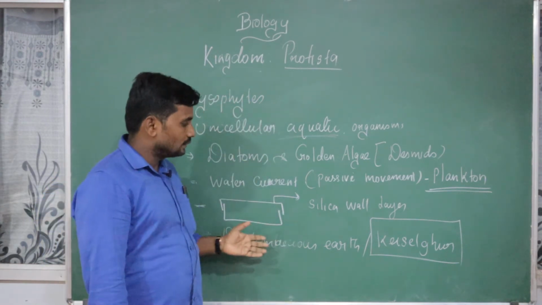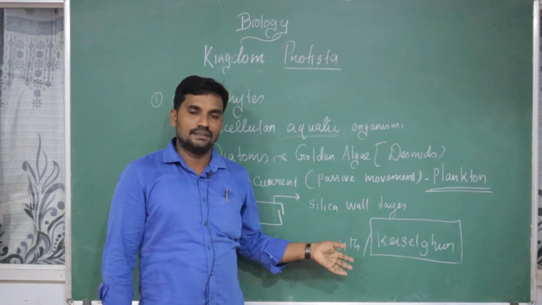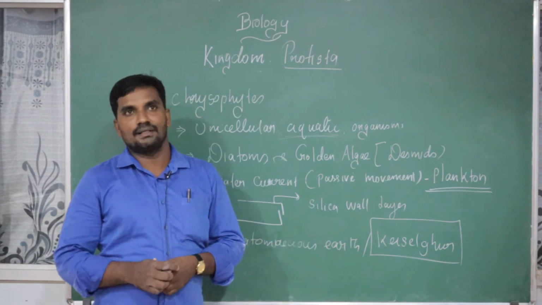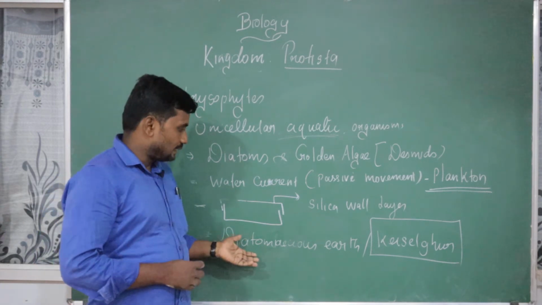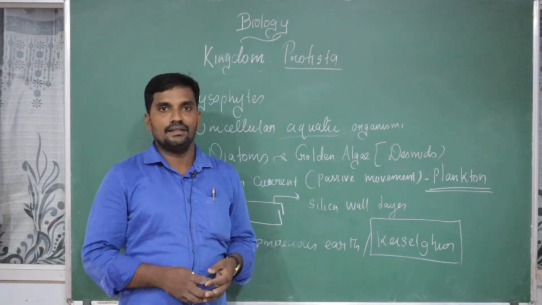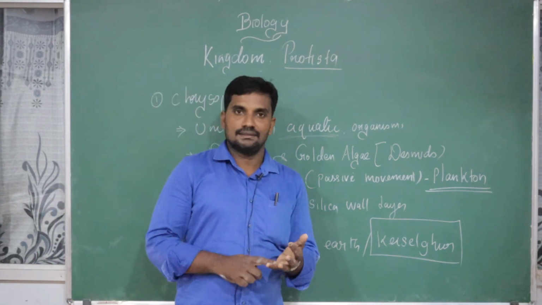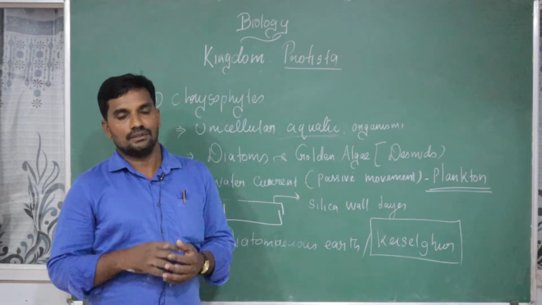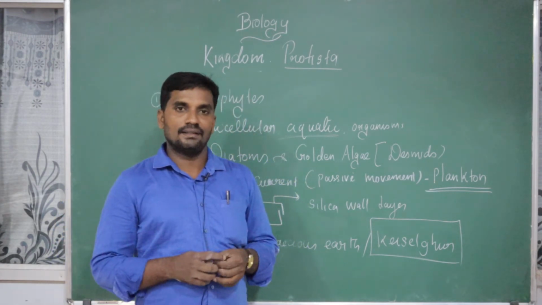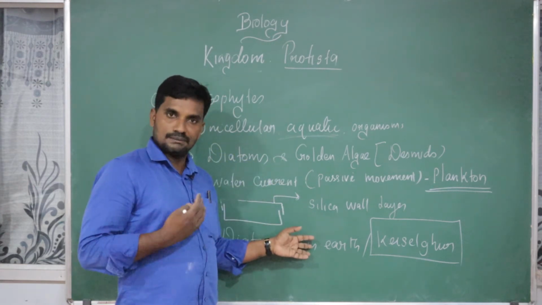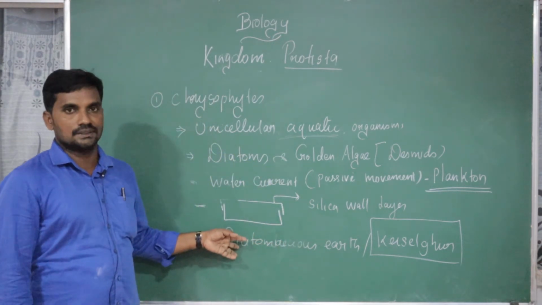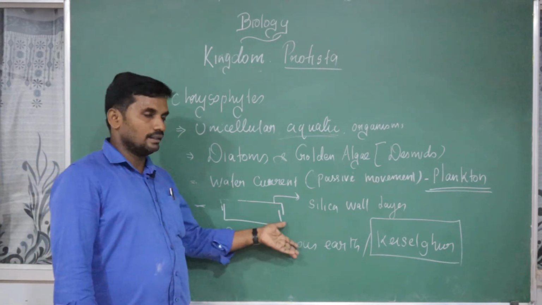Clear? So what is the use? Is there any use of diatoms? With the silica wall, definitely. There are a large number of advantages. The diatomaceous material is collected and used for polishes, for preparing syrups, for soundproof materials, and different kinds of materials for various industrial purposes. It has many industrial uses.